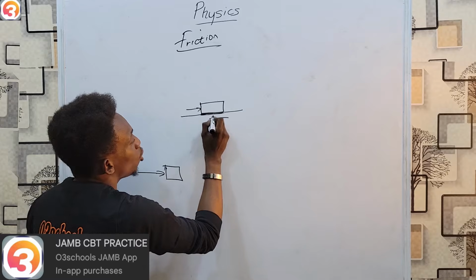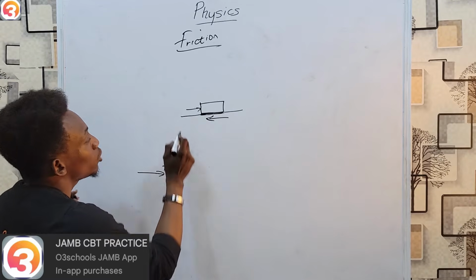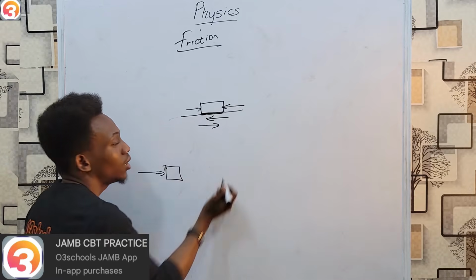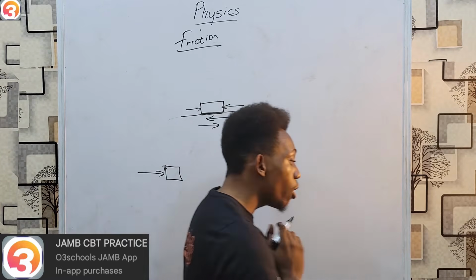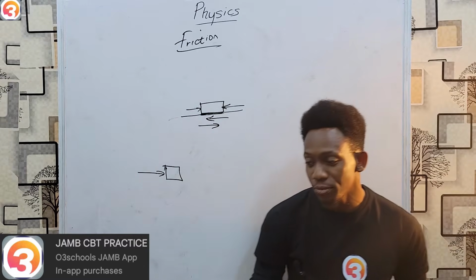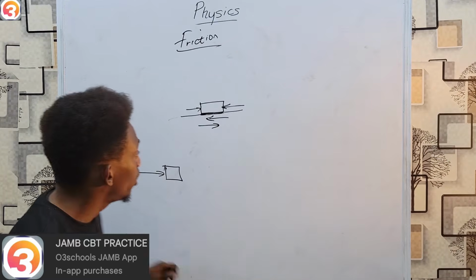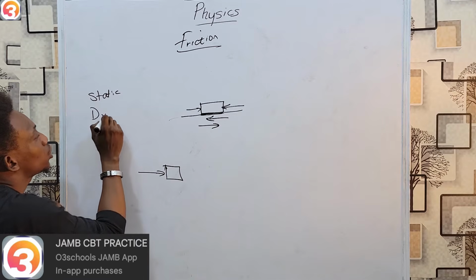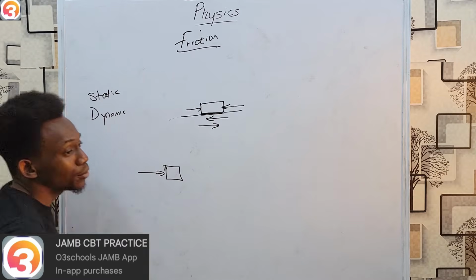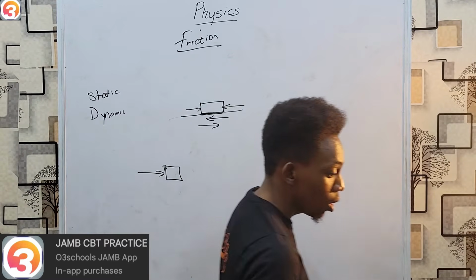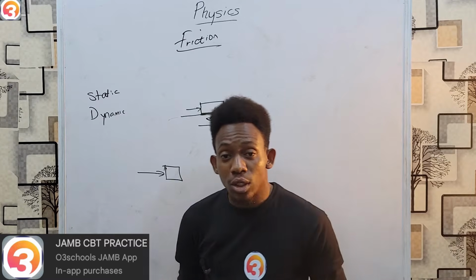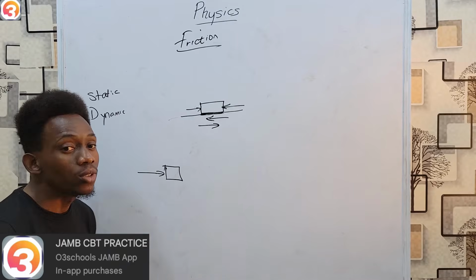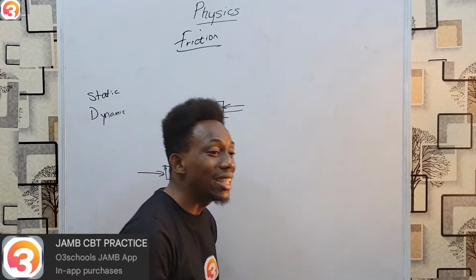Now, friction is always acting opposite to the force. So if you try to push it this way, friction acts this way. If you come this way and try to push it this way, friction acts this way. So friction always tries to oppose. And as for types of friction, there is static friction, and then there is dynamic friction, or limiting friction, or some even call it kinetic friction. What's the difference? Static friction is the friction you feel before you start to move. Before this box starts to move, you must first of all overcome static friction.